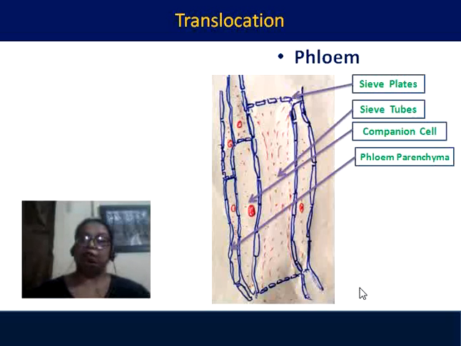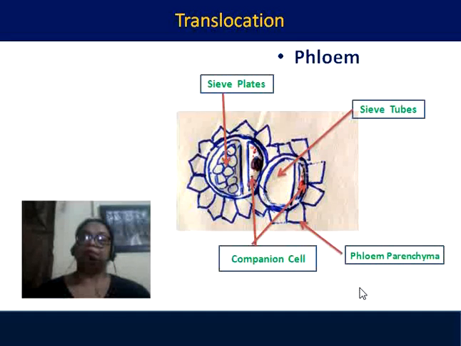They are also living cells, but smaller than companion cells, and physiologically very active in terms of respiration and other activities. The ends of the sieve tubes are perforated or net-like. We call them sieve plates. From another angle, the sieve plates look like a net. The sieve tube portion looks hollow, and the companion cells are along with these sieve elements.